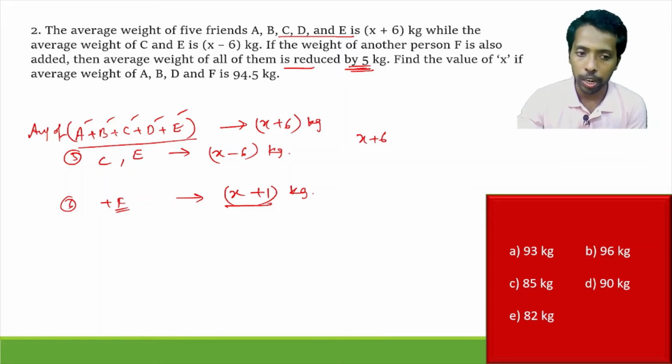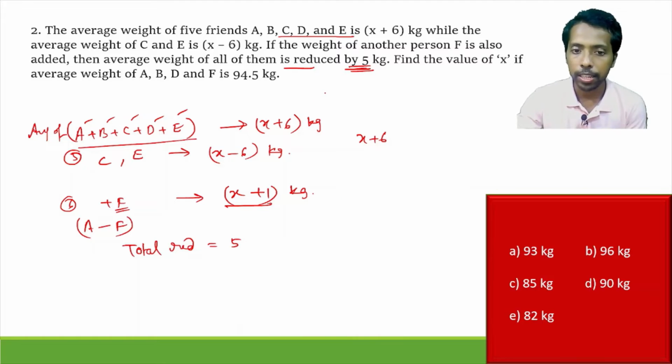So what is the total number of persons then? A to F, total number of persons is 6. So the total reduction is 5 kg for every person, total reduction is 30 kg here, right?